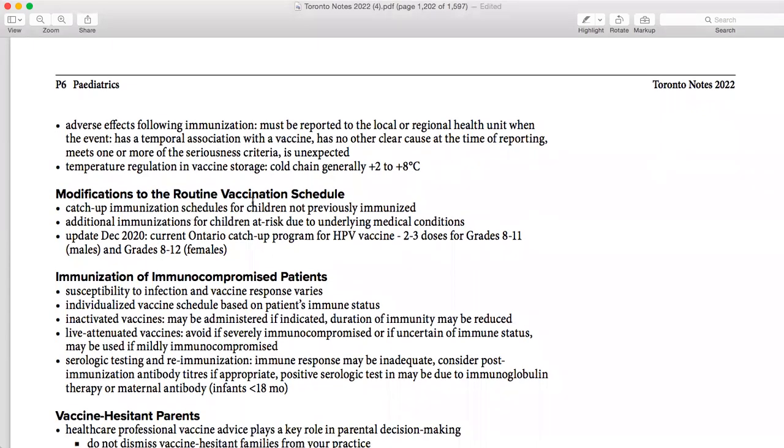Then modification of the routine vaccination schedule. Let's suppose somebody is coming and her baby has already been vaccinated two or three times, but she doesn't have a vaccination card, and now she wants you to make a vaccination card, but you are not sure whether that baby is vaccinated or not. What are you going to do? You are going to do catch-up vaccination, for all those vaccinations he or she missed.